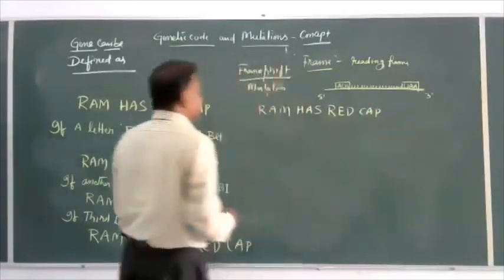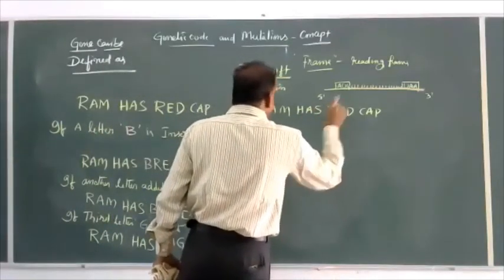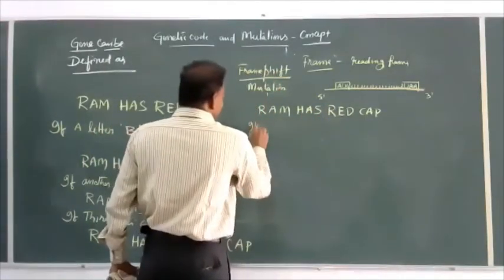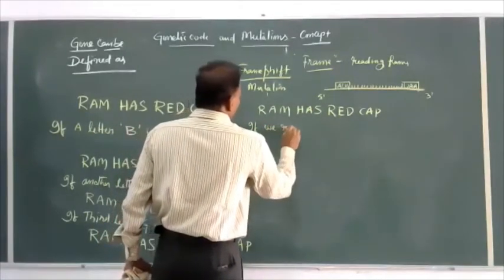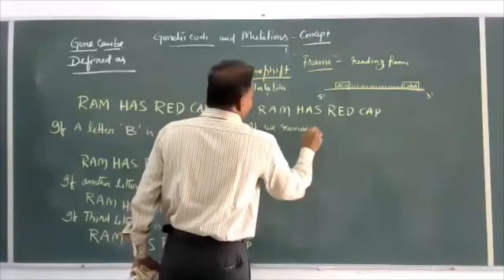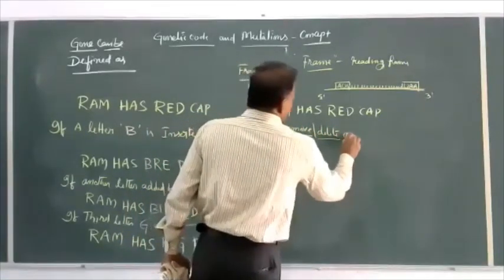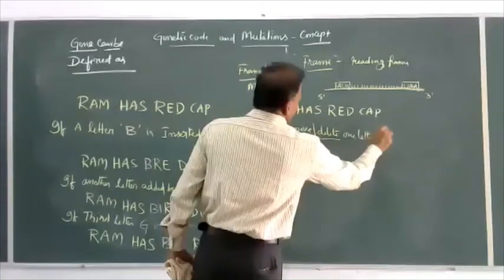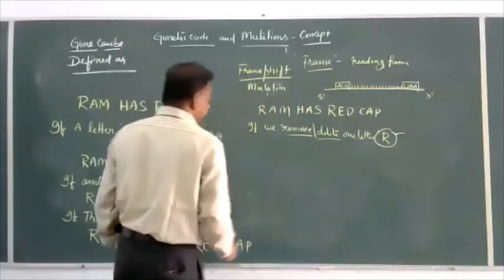In this reading frame, first remove one letter R. If we remove, which is called delete, R from this sequence, so what happens?